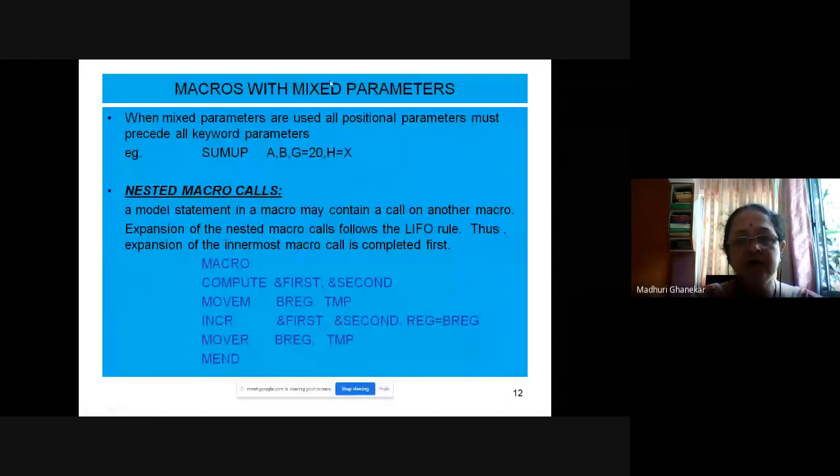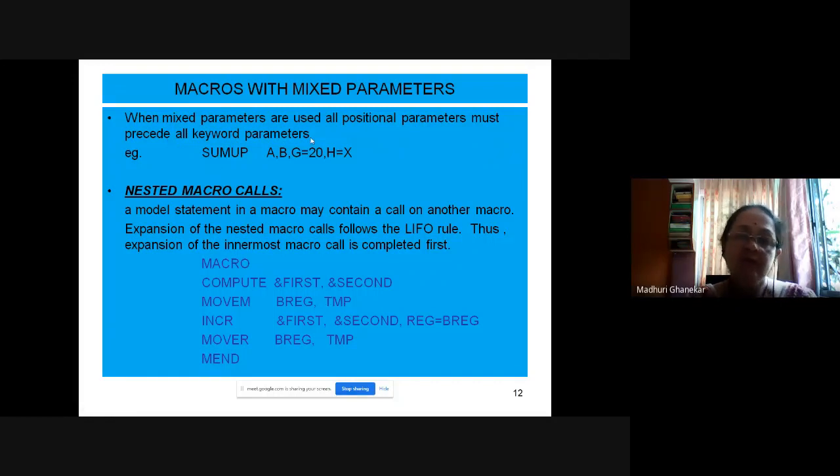We can also have macros with mixed parameters. One example is shown over here. When mixed parameters are used, all positional parameters must precede all keyword parameters. Mixed means you want to make use of positional as well as keyword parameters, so you are required to write the positional parameters first, and then the keyword parameters.